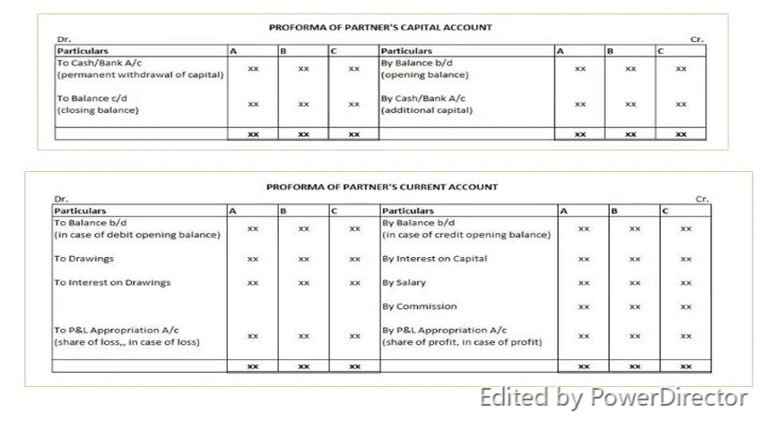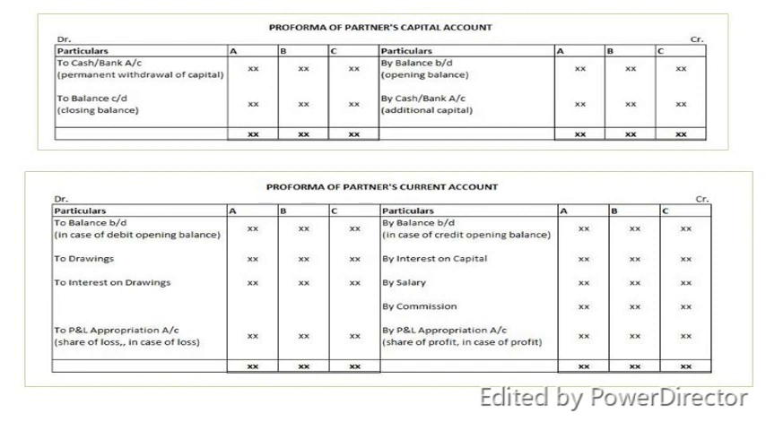In the fixed capital method, the capital of the partners remains unchanged, that means fixed, except under special circumstances. In case of fixed capital, two accounts are maintained for each partner, that is the fixed capital account and the current account. That means, as I said just now, in the fixed capital method we generally prepare two ledgers. One is called the fixed capital account and the second is the current account.